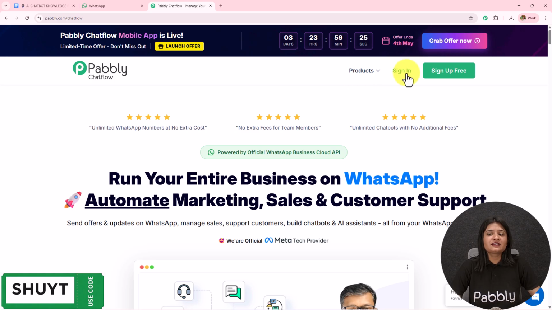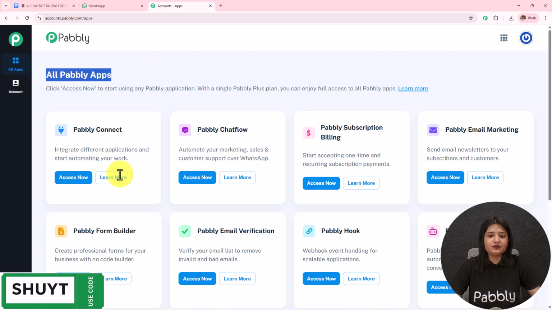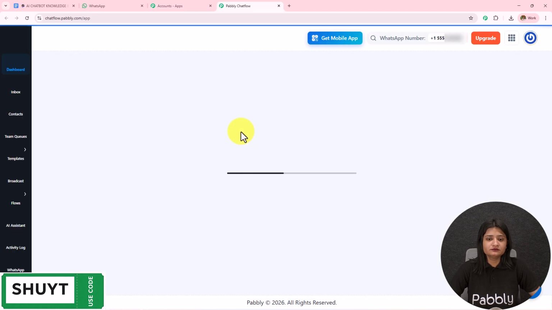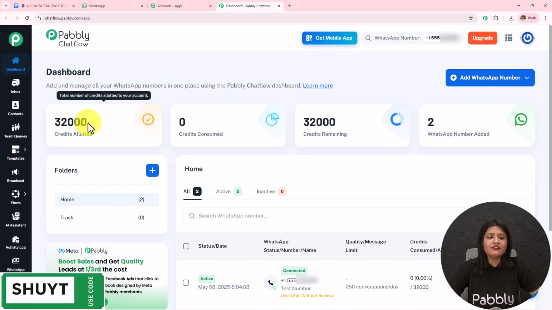Here, as I'm an existing user, I'll click on the sign in, and here all Pabbly apps page has appeared, which is showing me all the Pabbly applications. I'll click on this Pabbly Chatflow Access now, and I will land on the app dashboard of Pabbly Chatflow. Here I will be able to find the credit allotted, credit consumed, credit remaining, and the WhatsApp number added.